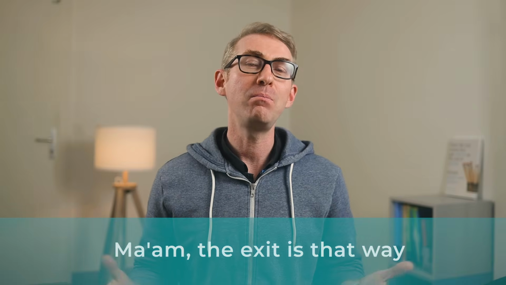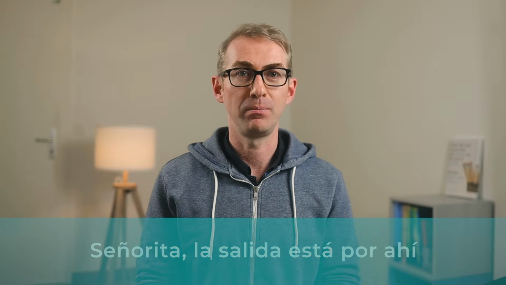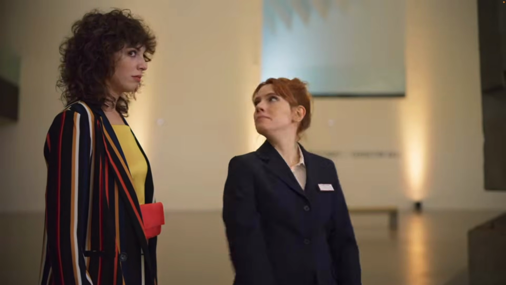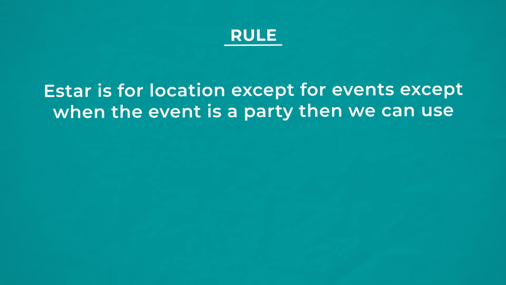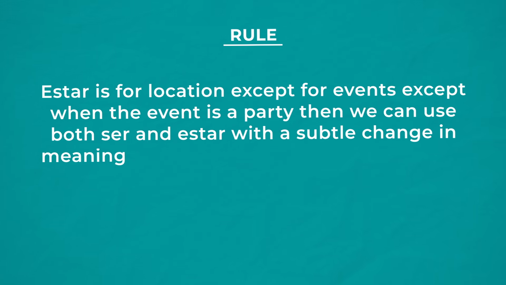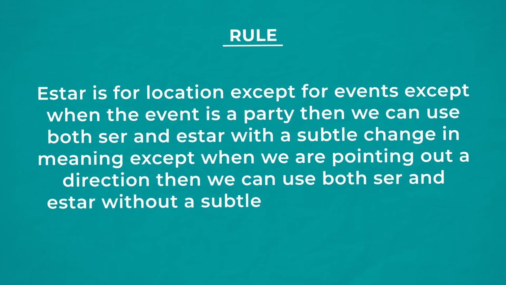And we have, ma'am, the exit is that way. Señorita, la salida está por ahí. So this now suggests that the rule could be estar with location except for events, except when the event is a party. Then we can use both ser and estar with a subtle change in meaning. Except when we're pointing out a direction, then we can use both ser and estar without a subtle change in meaning.